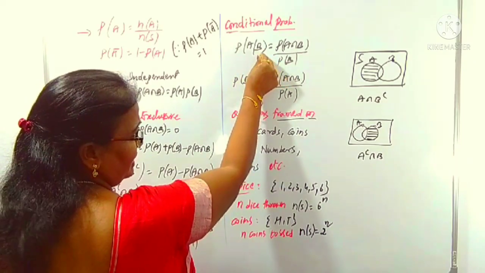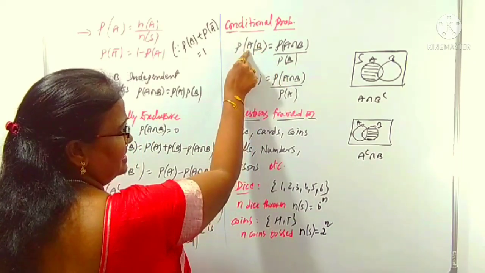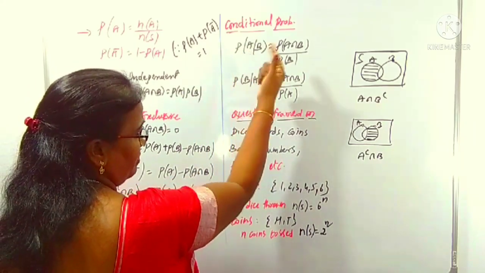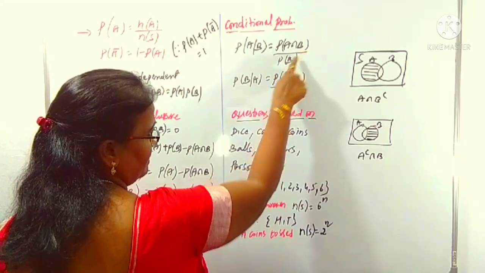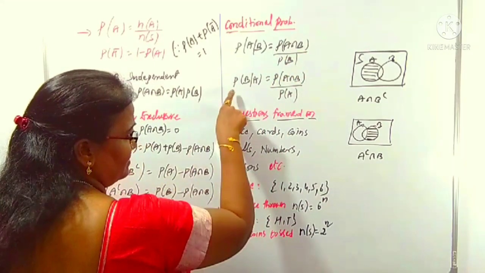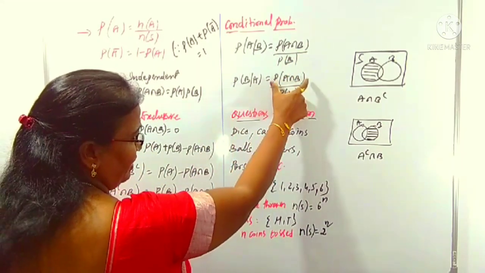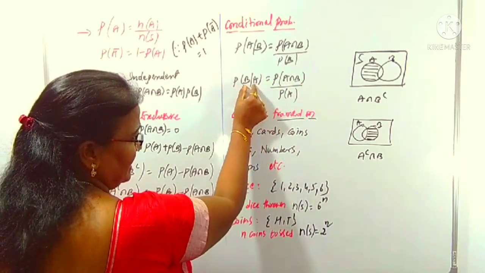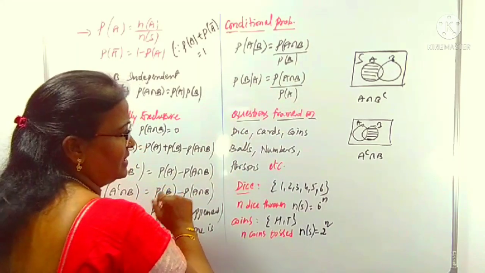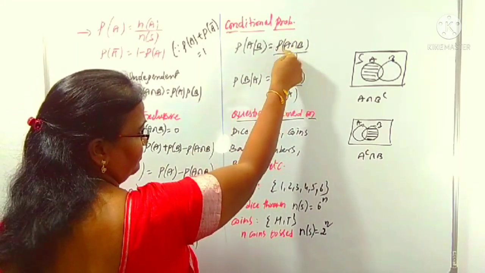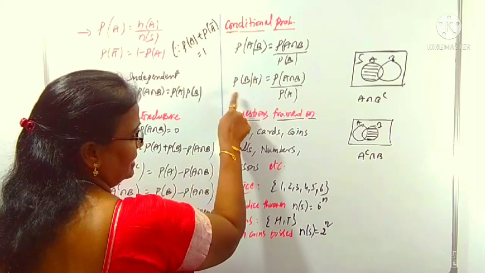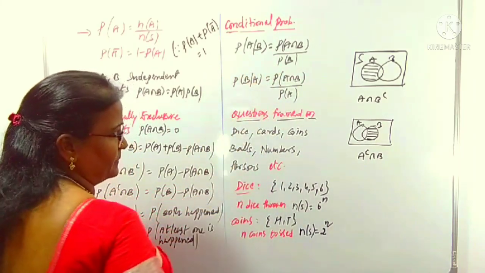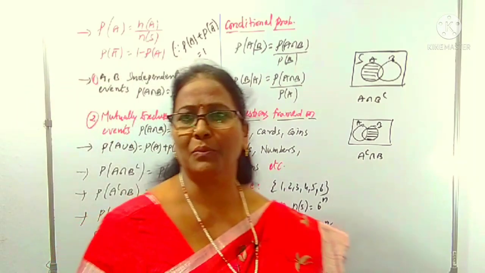So, what is the denominator? That once first happened, then we can collect the A. P of A by B formation, P of A intersection B by P of B, how to remember. Similarly, P of B by A means what? P of A intersection B by P of... What is the denominator here? But B intersection A is same as A intersection B. That's why we have to take both of the functions for the numerator. But in the denominator, here B is there, P of B you can take. A is there, P of A you can take. This is called conditional probability.